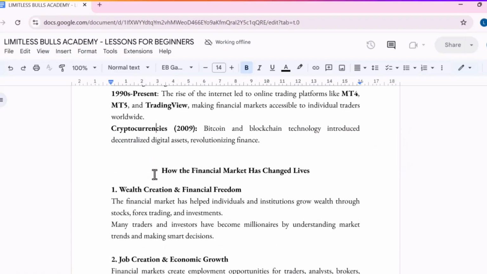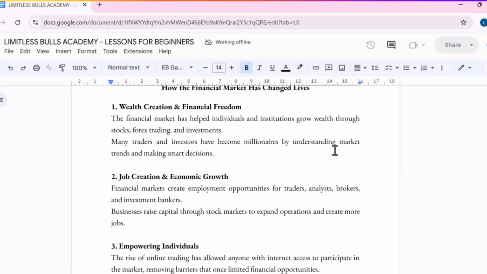So how has the financial market changed life? Number one, it helped people build wealth creation. Remember during our financial vaccination series, we talked about wealth creation and financial freedom. So what is wealth creation? We say wealth creation is how we transit from making money to managing money to multiplying money and creating the impact.